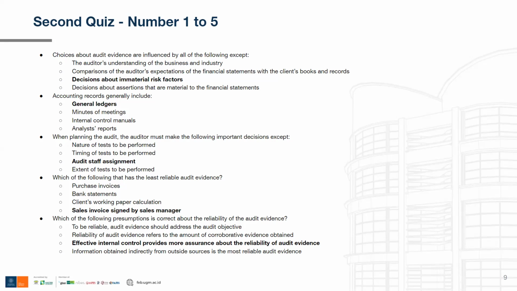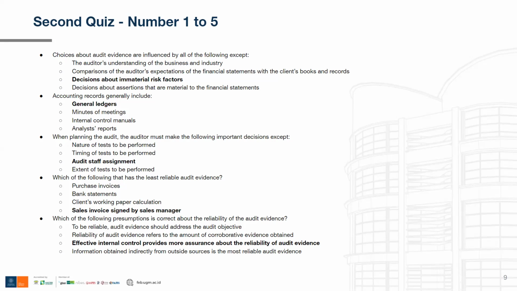Now, the third option is audit staff assignment. This one can be done later on in the audit process, so it is not considered an important decision in the planning. So yeah, option number three is the correct answer. Extent of the tests to be performed is also an important decision and is included in the engagement letter between the auditor and the management of the company.